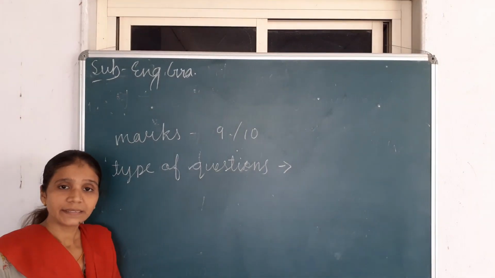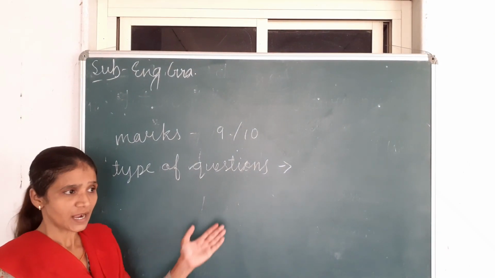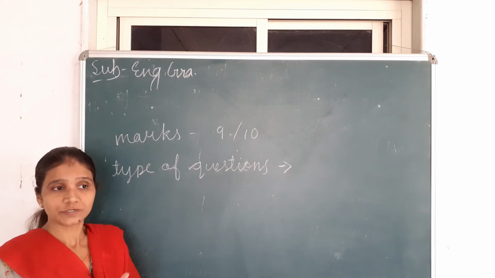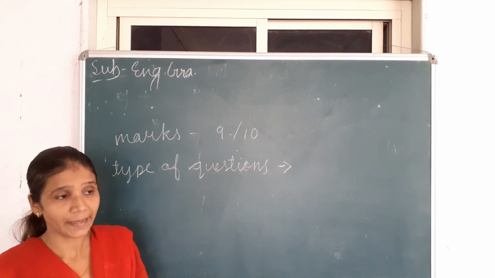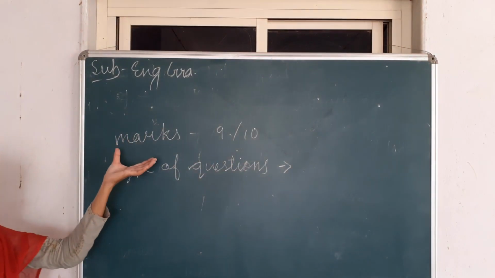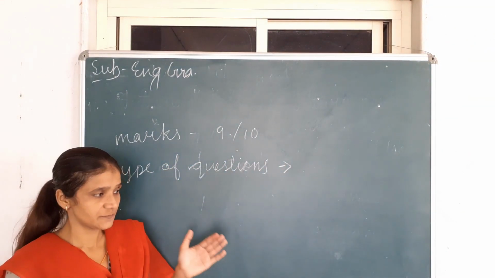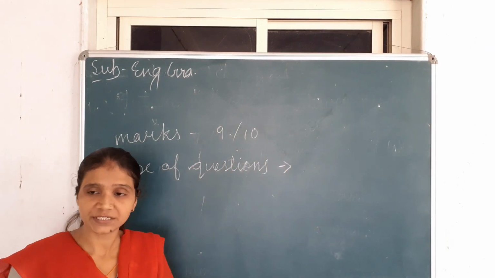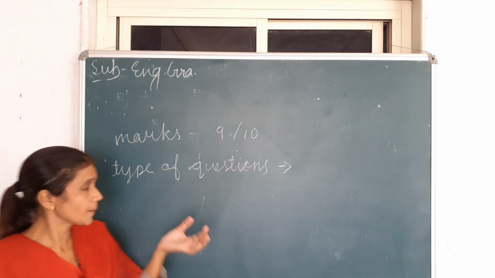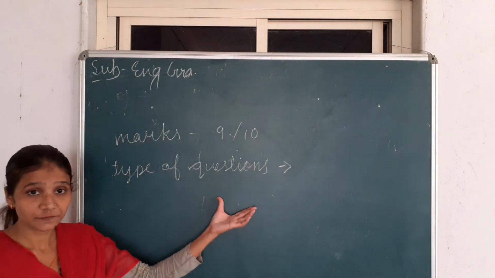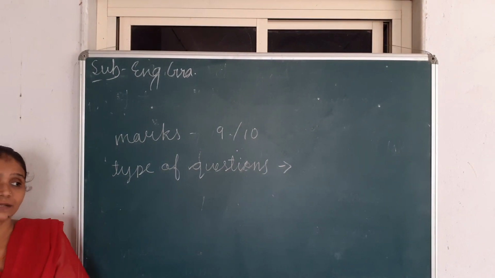Now at the end we will discuss which type of questions will be there from the grammar portion in your question paper, and the marks. The marks weightage for the grammar section is 9 or 10 marks. Yet we have this information. If there are any changes, then I will inform you. Now the type of questions: which type of questions will be there in your question paper?